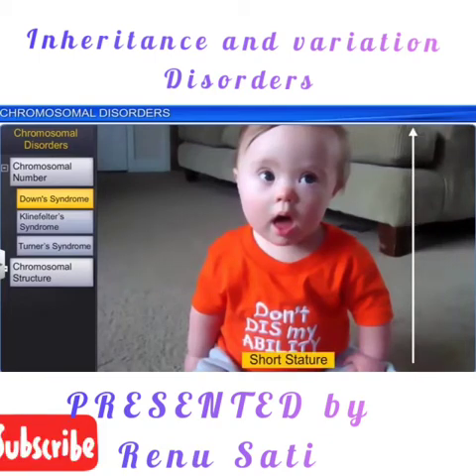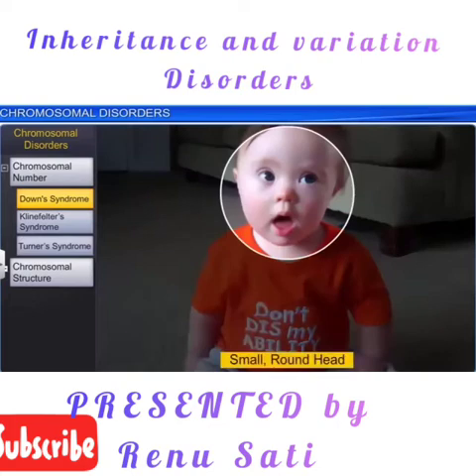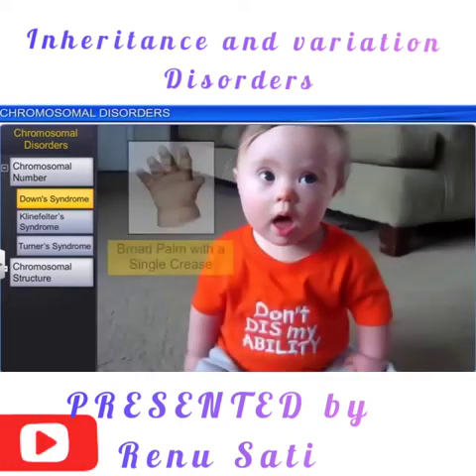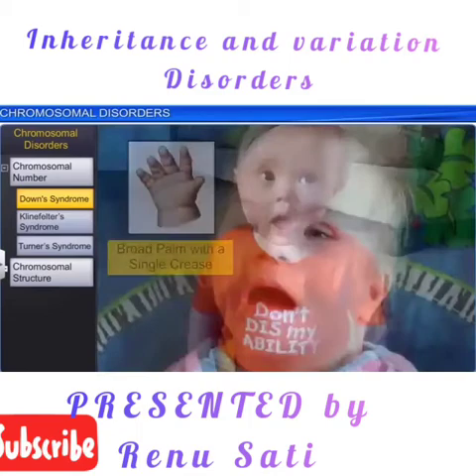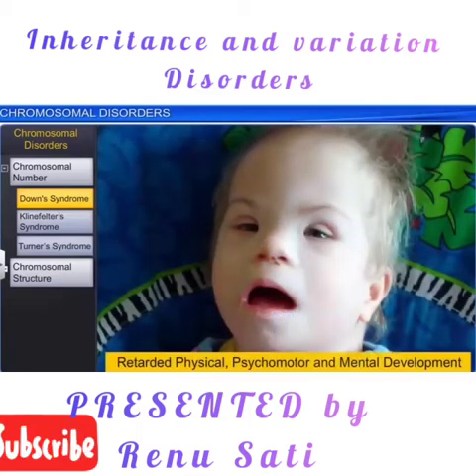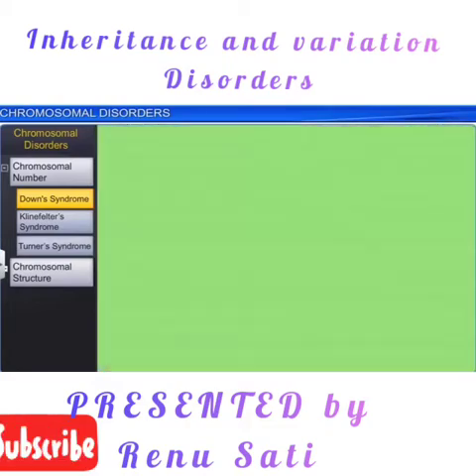Height will be less always, and head will be bigger in comparison to the body size. Palm will be broad with a single crease, not two. Retarded physical, psychomotor and mental development. So many times they are not able to do their daily course.